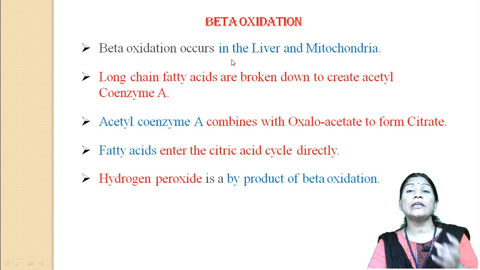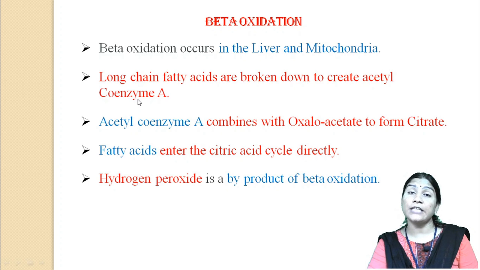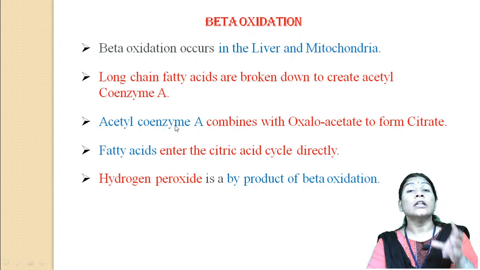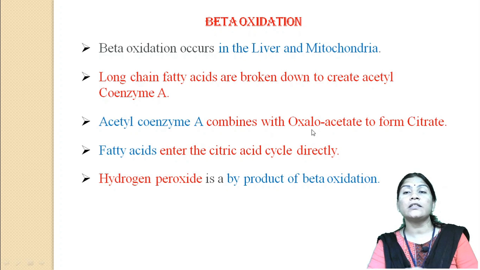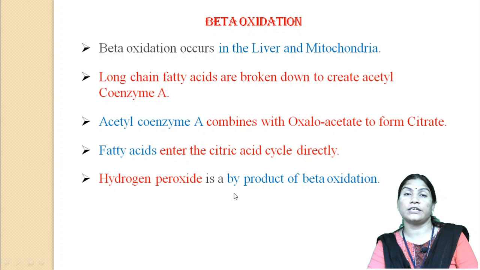So beta oxidation occurs in the liver and the mitochondria. Long fatty acids are broken down to create acetyl coenzyme A. This acetyl coenzyme A is always combined with oxaloacetate to form citrate. And fatty acids enter the citric acid cycle directly. And hydrogen peroxide is a byproduct of beta oxidation.